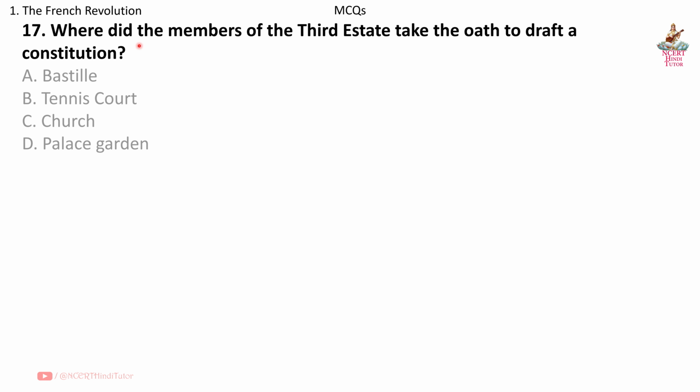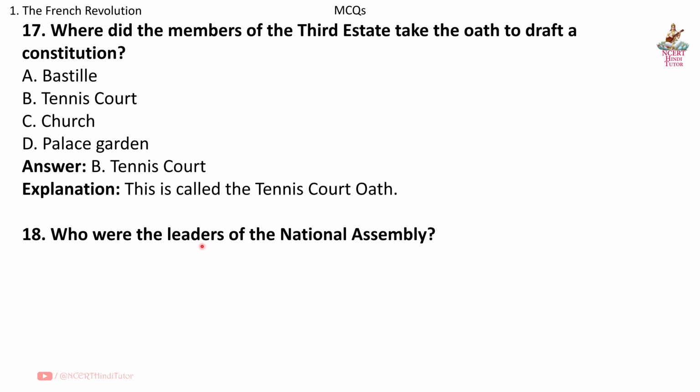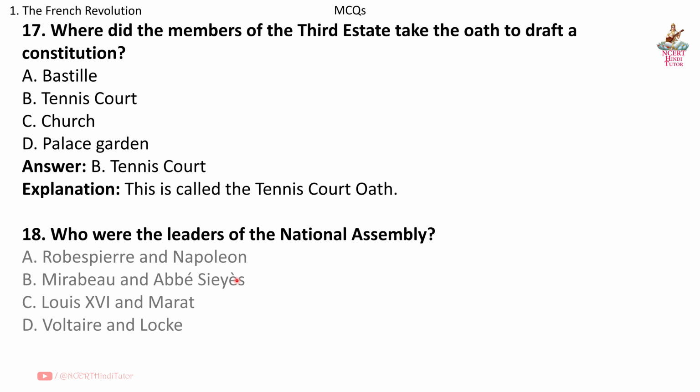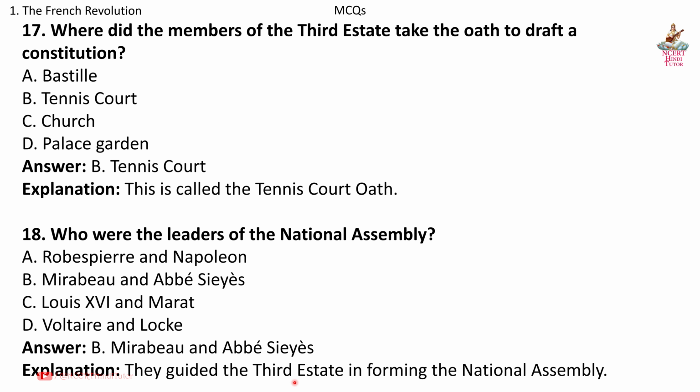Question 17. Where did the members of the third estate take the oath to draft a constitution? Answer B. Tennis court. Explanation. This is called the Tennis Court Oath. Question 18. Who were the leaders of the National Assembly? Answer B. Mirabeau and Abbé Sieyès. Explanation. They guided the third estate in forming the National Assembly.